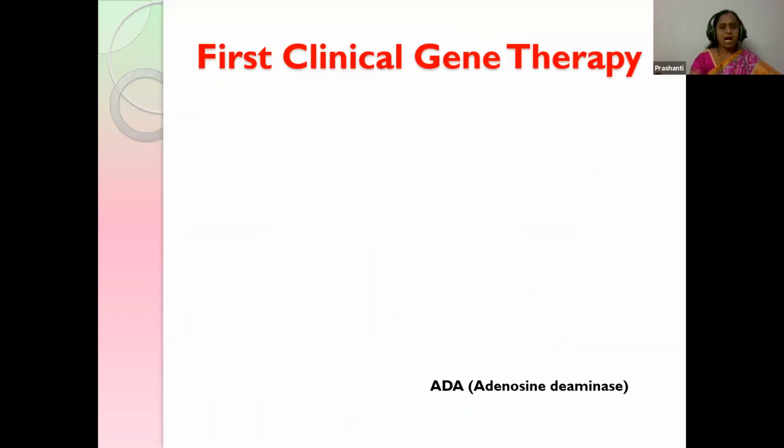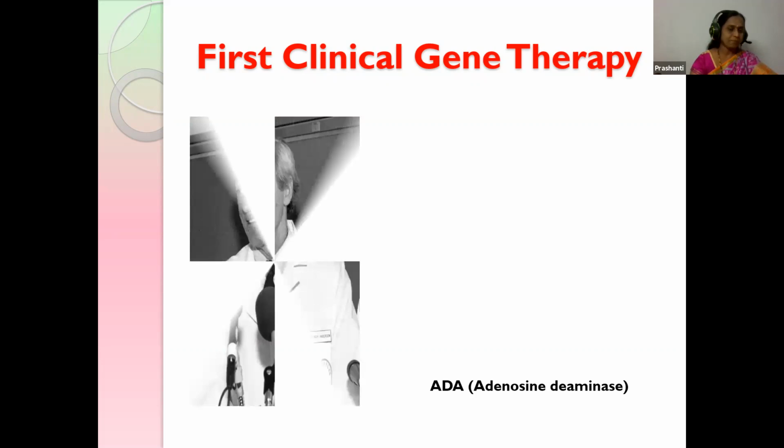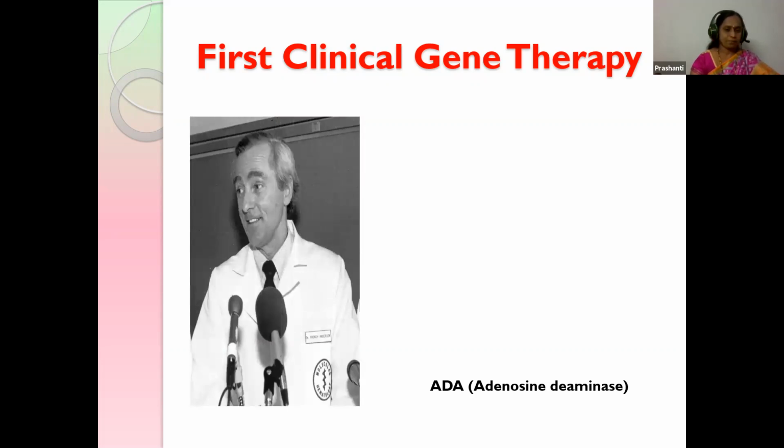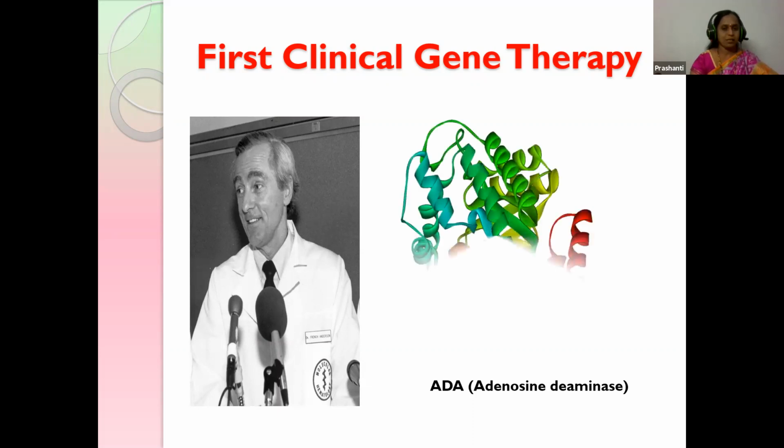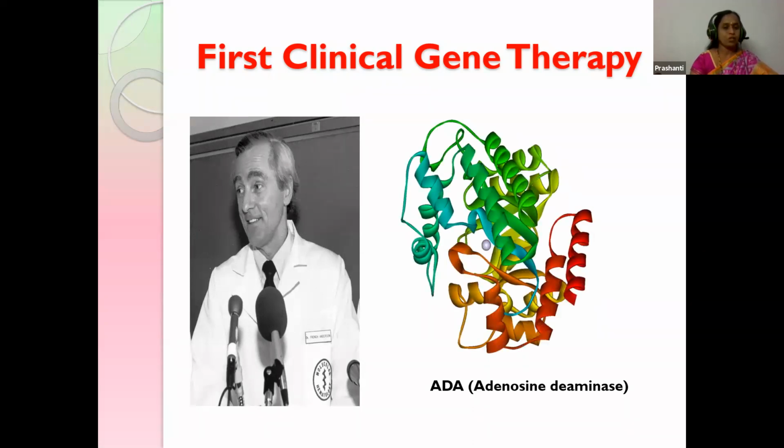Then how was the gene therapy started? The first clinical gene therapy was first started by Sir William French. He worked on a child who was suffering from ADA, that is adenosine deaminase. This is the enzyme. The child, Ashanti De Silva, was suffering from adenosine deaminase deficiency.